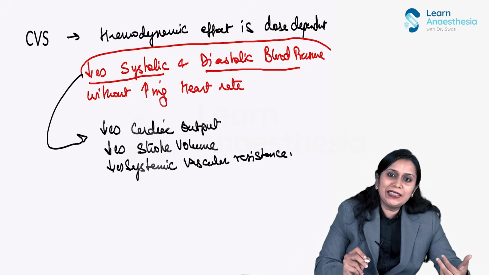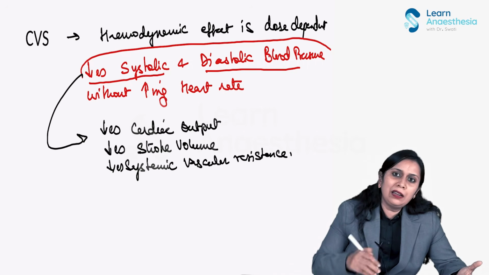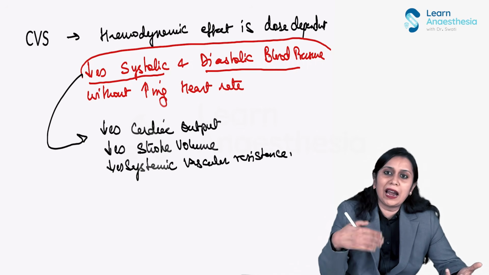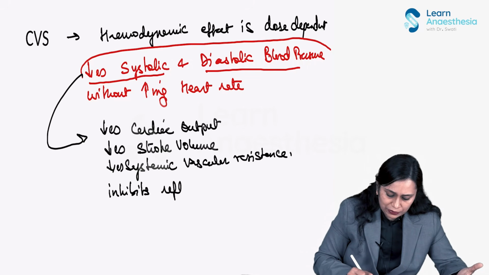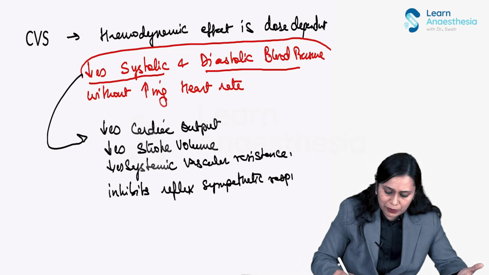And it inhibits the reflex sympathetic activity. So it inhibits the reflex sympathetic response. So when it inhibits the reflex sympathetic response, heart rate does not change. Okay,